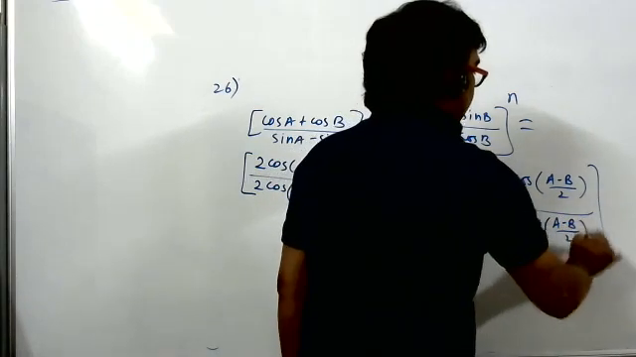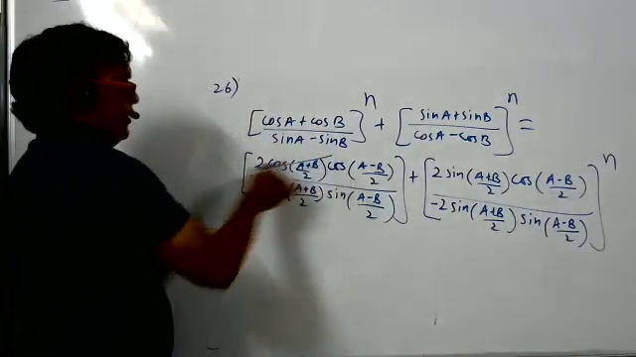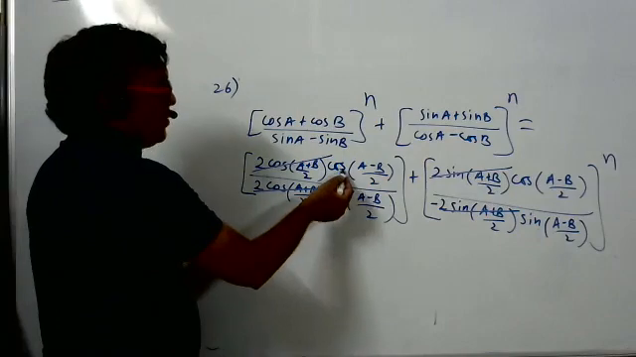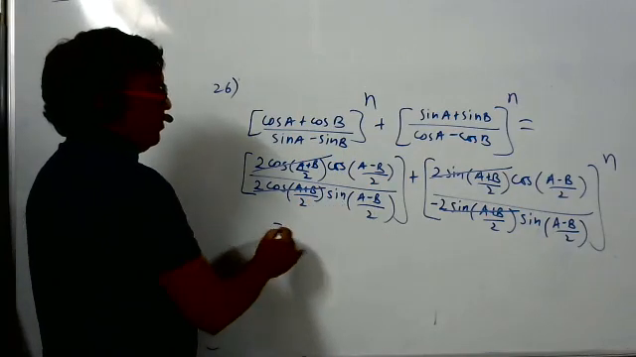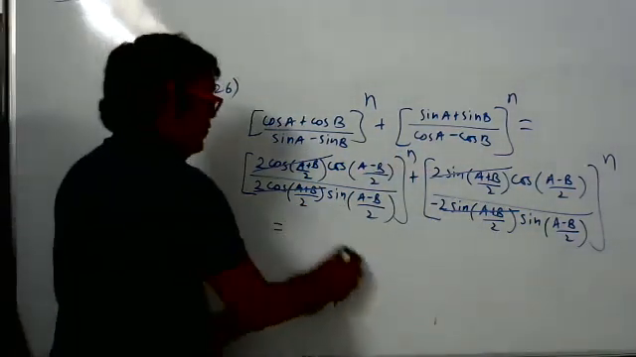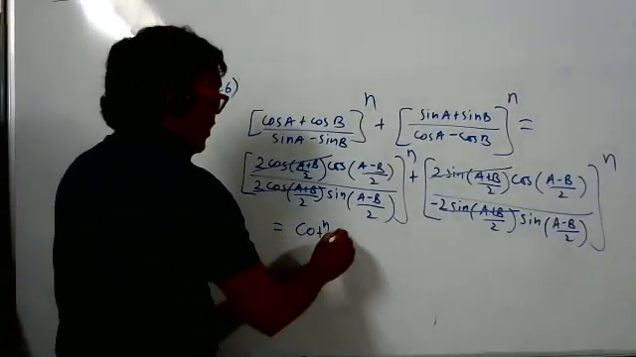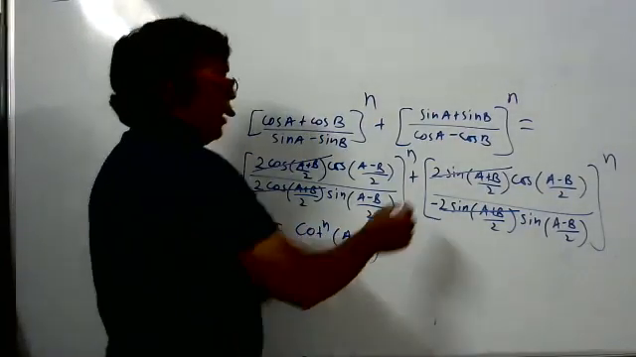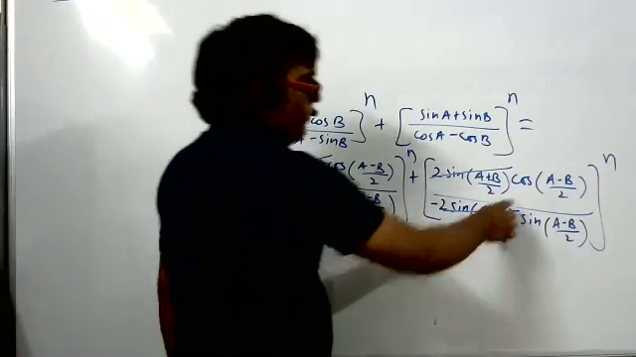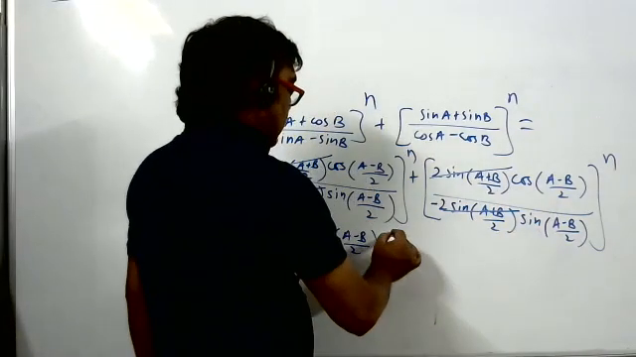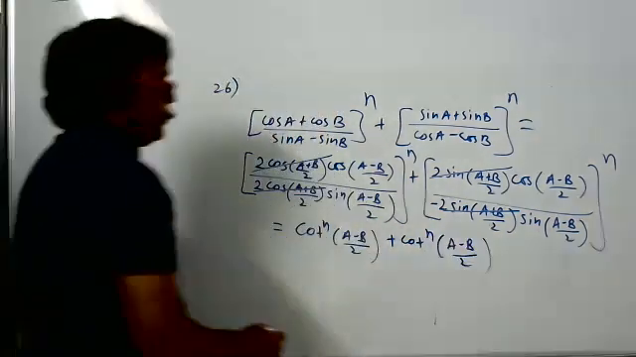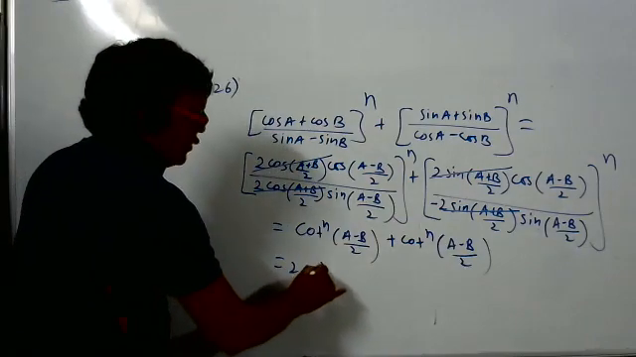Try to not see the answer first. Do yourself. Now what happens? Some factors will get cancelled. So what happened? We got cos by sin. What is cos by sin? Cot. Cot to power n of (A minus B) by 2. And here what we got? Since minus 1 to power n is even, the minus will vanish. Again we got cos by sin, cot only: cot to power n of (A minus B) by 2. Same thing plus same thing is double. So I hope this is the answer.